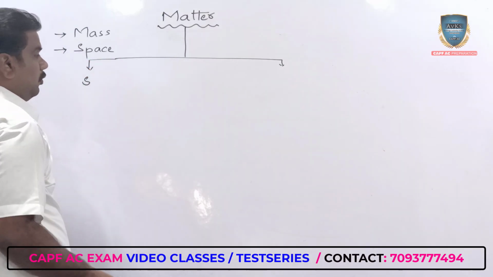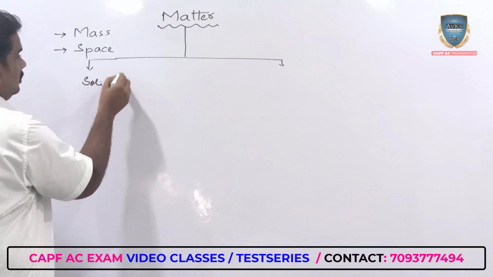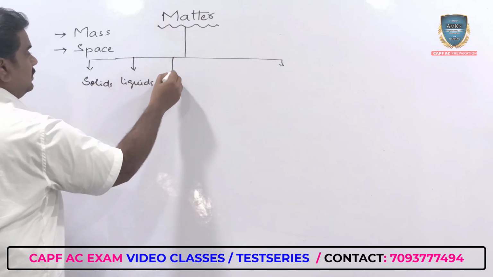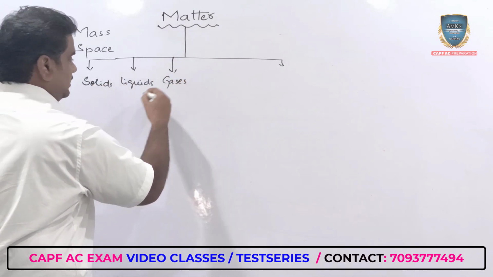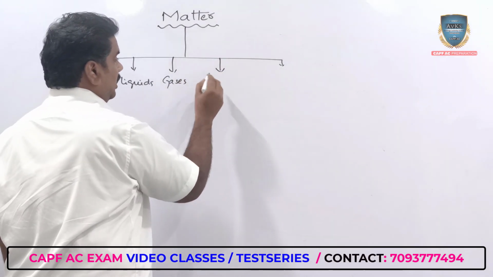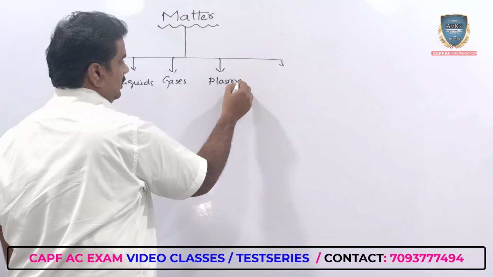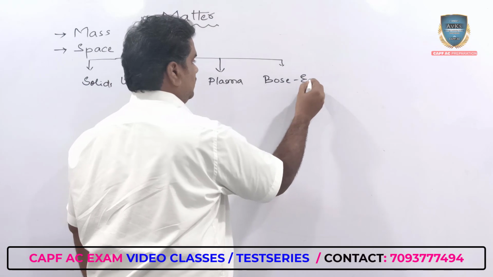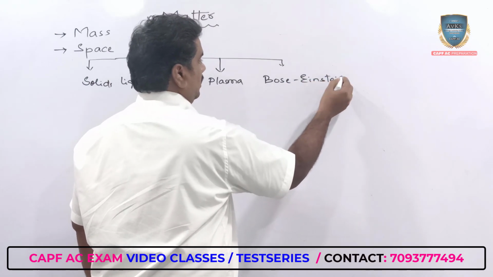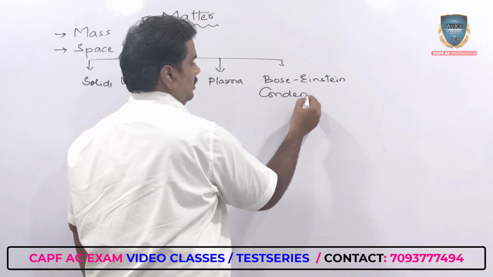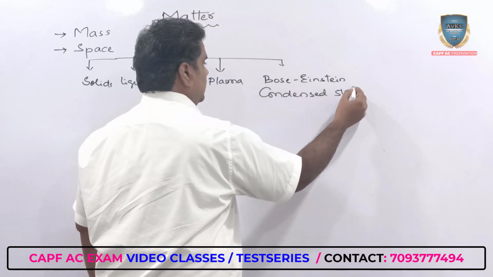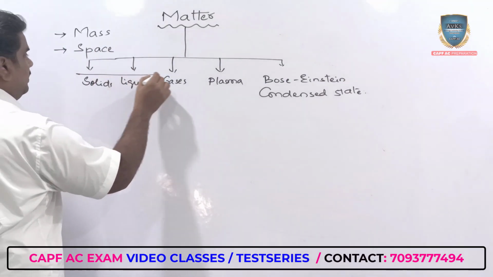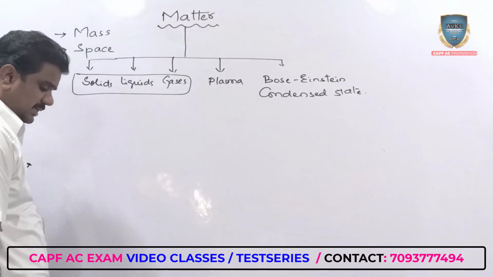One is the solid form, then liquids, gases, then the plasma state, and the Bose-Einstein condensate state. So these are the 5 different types of matter, but generally from the examination point of view, we'll be discussing only solids, liquids and gases.